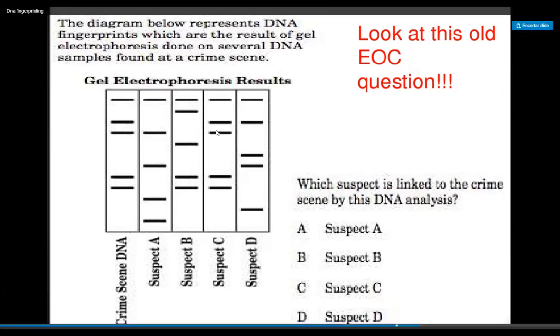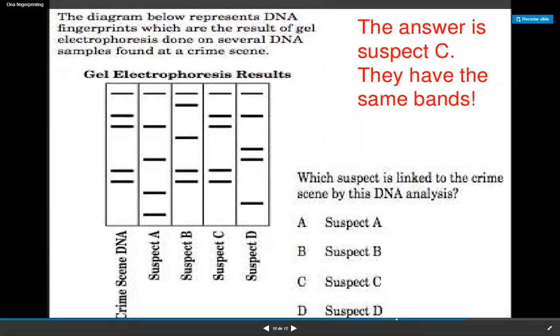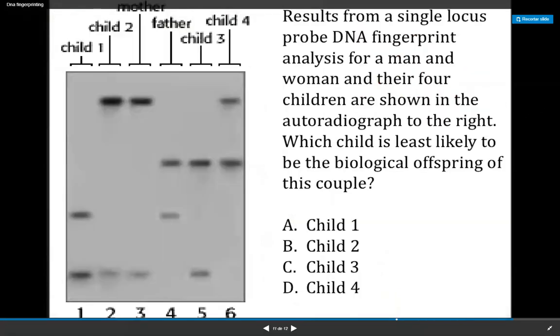So see, suspect C has a one-to-one correlation with the samples that have been found at the crime scene. Okay, so suspect C is the one who is going to have committed the crime. Please always text me personally while answering the question so that I can know your individual responses. Next, moving forward to the next question. Answer is C. They have the same bands.